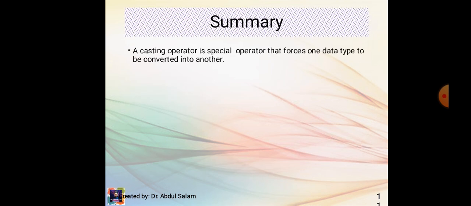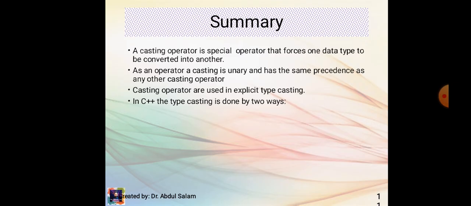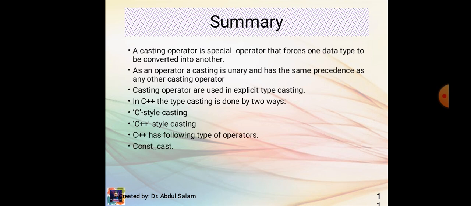A casting operator is a special operator that forces one data type to be converted into another. As an operator, a casting is unary and has the same precedence as any other unary operator. Casting operators are used in explicit typecasting, and in C++, the typecasting is done in two ways. One is C style casting and another one is C++ style casting. C++ has following types of operators: constant cast, static cast, dynamic cast, and reinterpret cast.